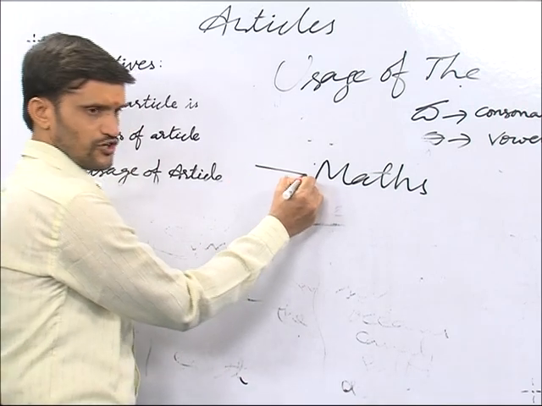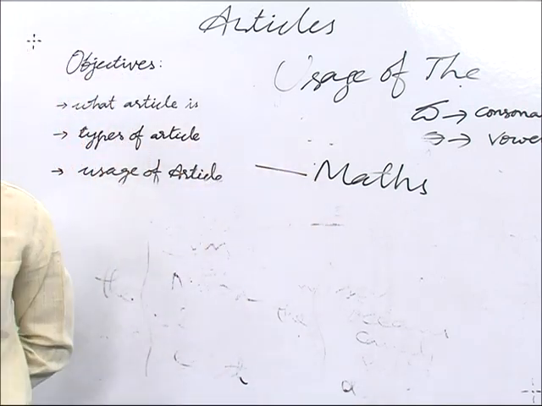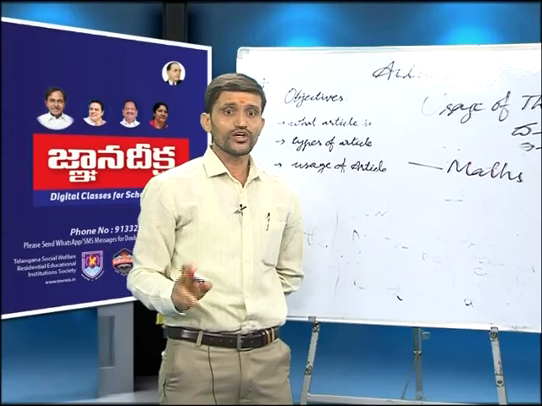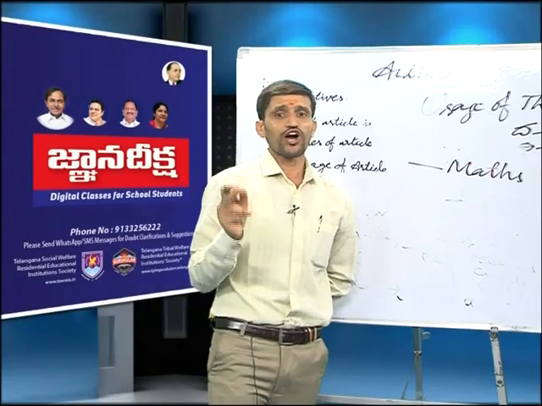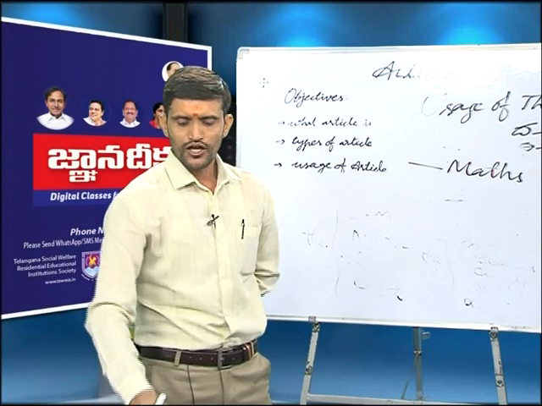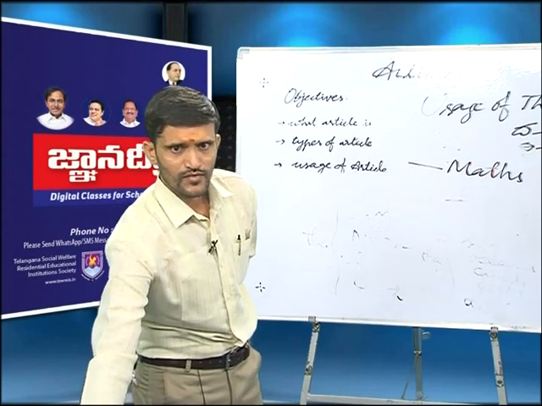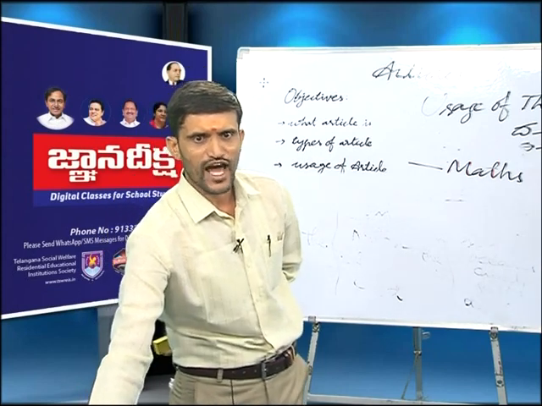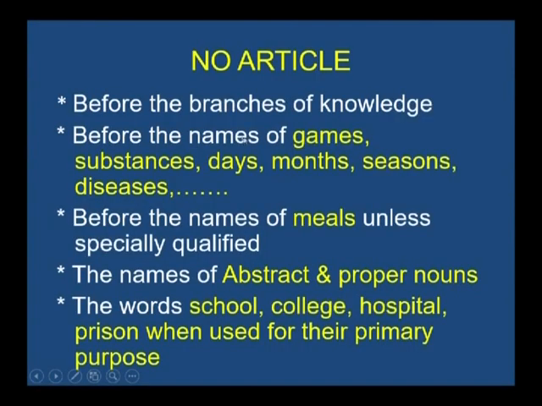Before maths we should not use any article, understand? So here the rule is before the branches of knowledge. Look at the slide, okay, before the branches of knowledge. Here, before the names of games, substances meaning material nouns, days, months, seasons, diseases, before these we should not use any article.